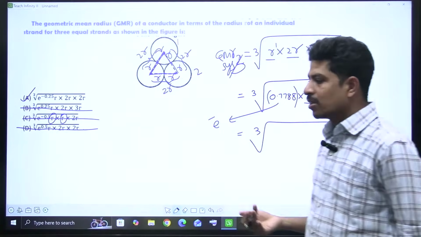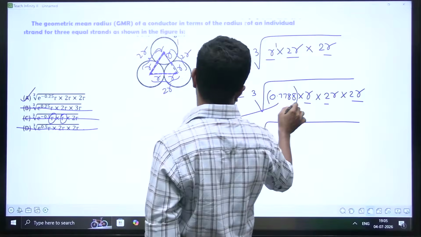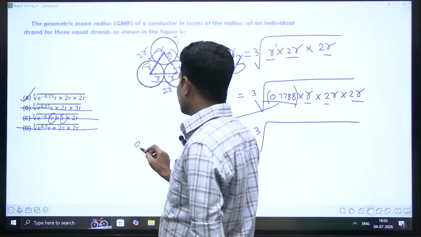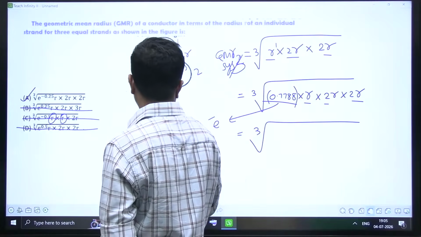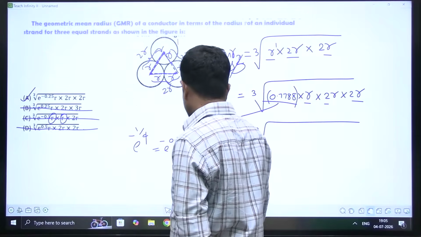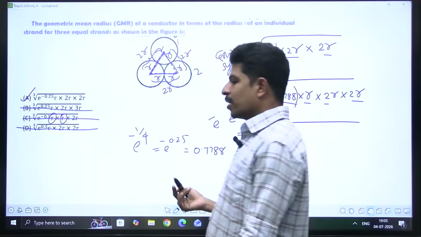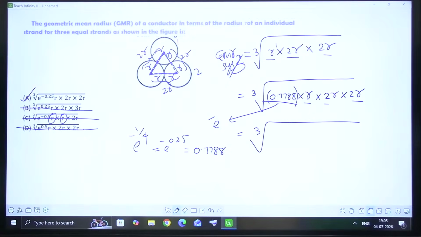Why I am explaining this is, if you don't know this 0.778, it is actually e power minus 1 by 4. Yes, e power minus 0.25 is equal to 0.7788. In its particular derivation, we get that, actually, to speak.